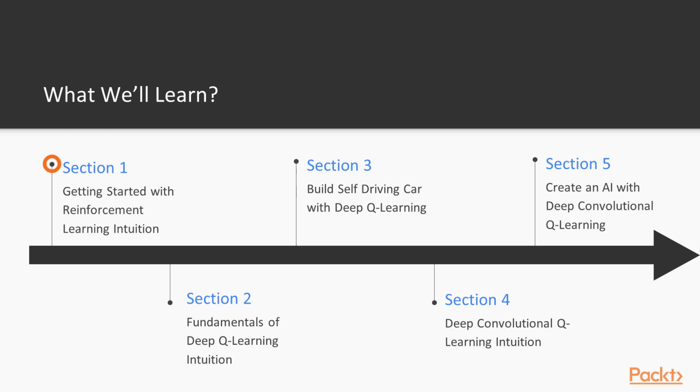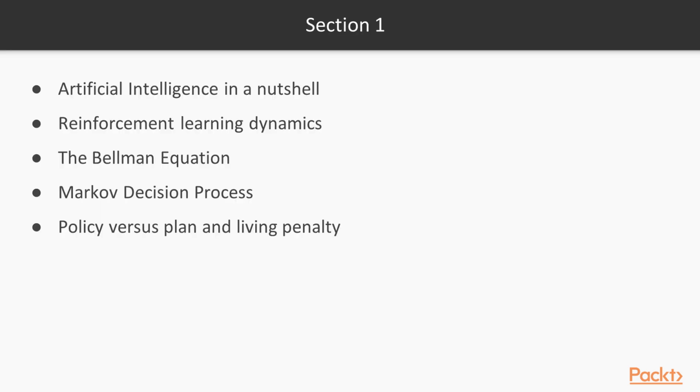The course overview. In the first section, that is getting started with reinforcement learning intuition, first we discuss artificial intelligence in a nutshell. Then we talk about reinforcement learning dynamics. After that, we'll learn about the Bellman equation. Then we try to understand Markov decision process. And finally, we'll discuss policy versus plan and living penalty.